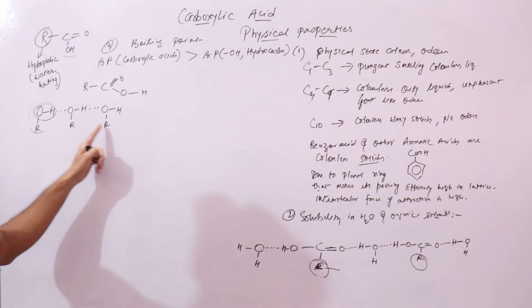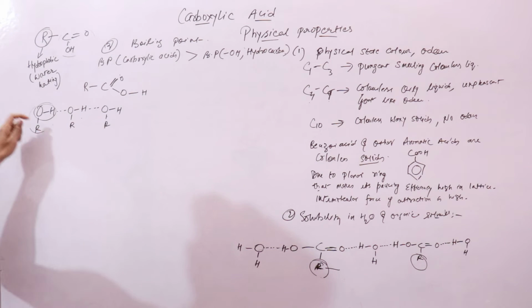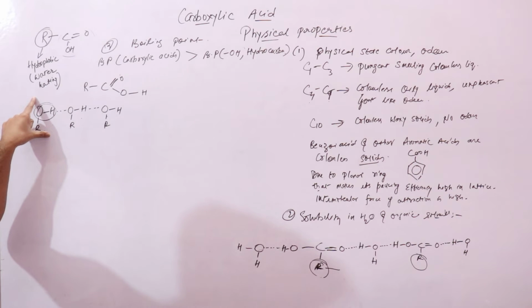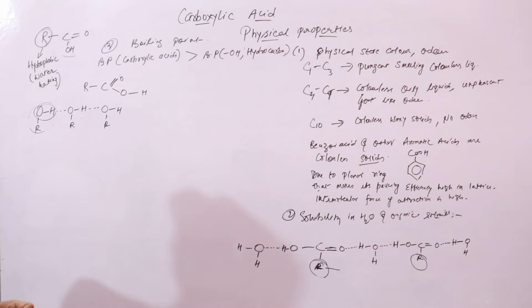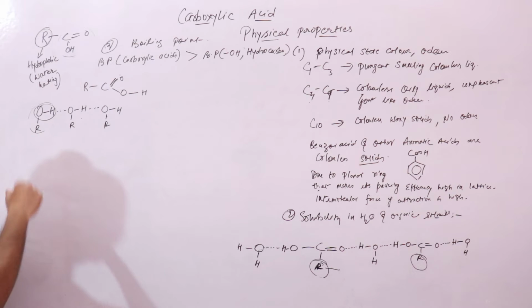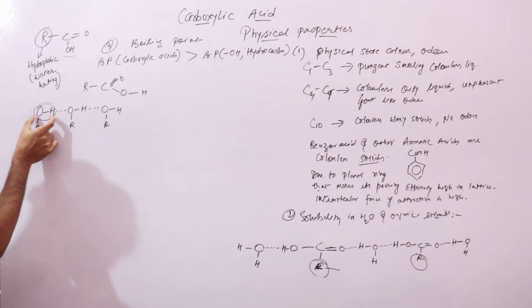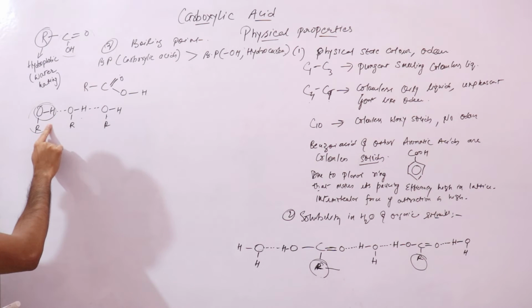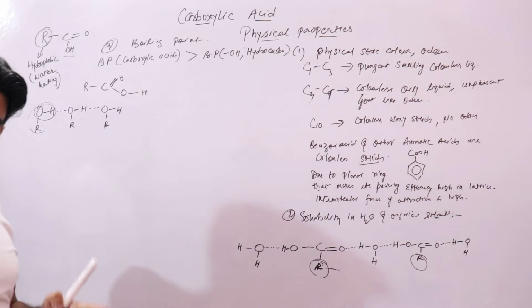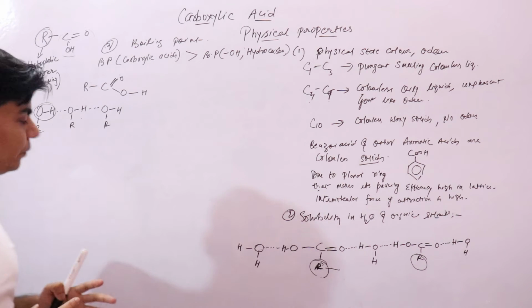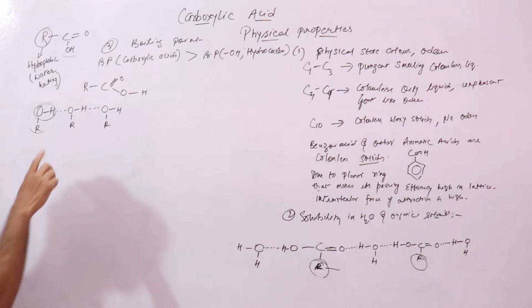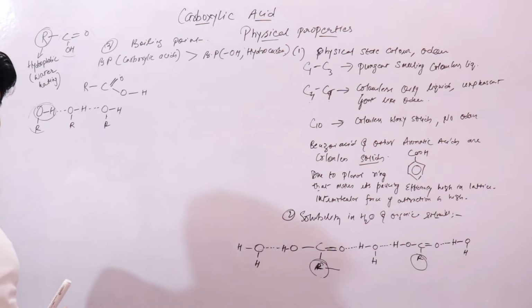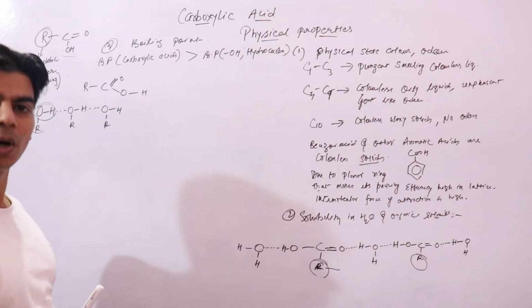Basically, this is intermolecular hydrogen bonding, where one molecule of alcohol forms a hydrogen bond with another molecule of alcohol. It is due to this OH group that alcohol molecules can form hydrogen bonds between one another.